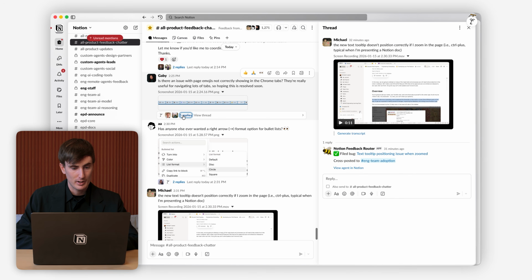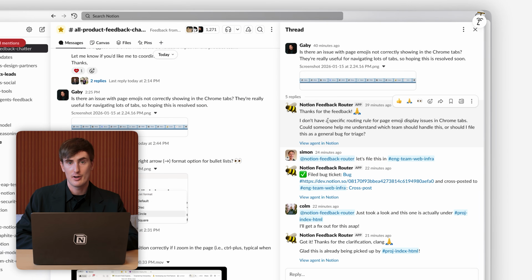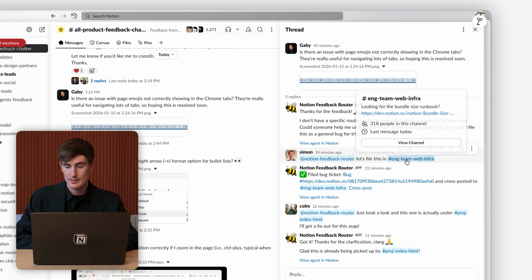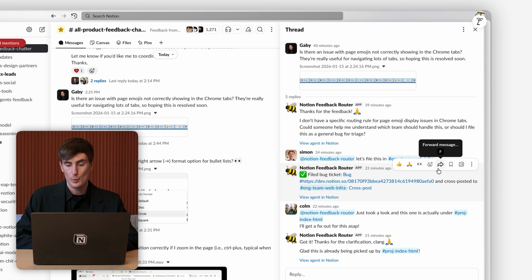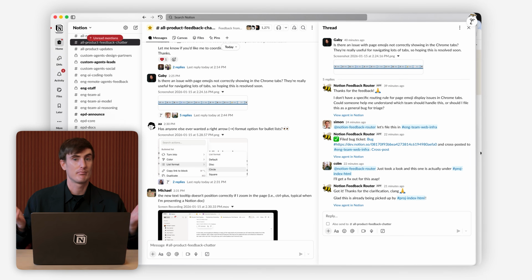So here's one from earlier today. There was an issue with page emojis, and you can see here that the feedback router initially replies saying it doesn't have a rule, it doesn't know what to do. So I just replied and said, let's file into this team Slack channel. And then what it did is it filed a bug, cross-posted into the channel, and then updated its own routing rules. So you can see here it can learn on the fly just like a person would by just telling it what to do, giving it feedback.